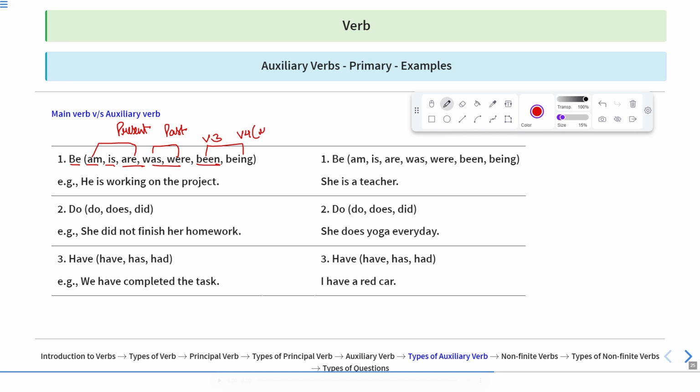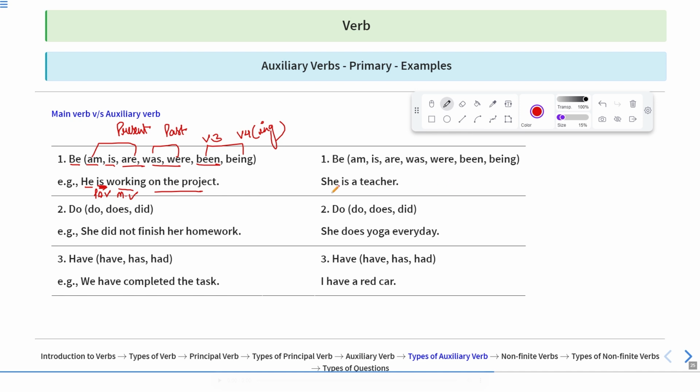Let's say fourth form means ing. Okay. So fourth form, we call ing form as the fourth form of the verb. Okay. Now if I say he is working on the project. So here working is the main verb, whereas this is, it is just supporting the verb working. And this is the primary auxiliary verb, which is actually supporting the verb working, which is the main verb. Okay. And this has no role of its own. It is only supporting the verb working.